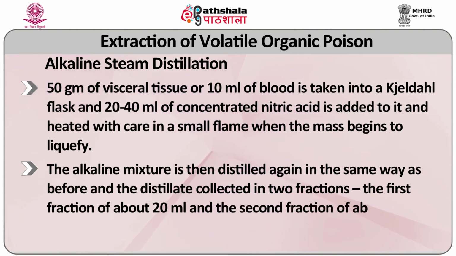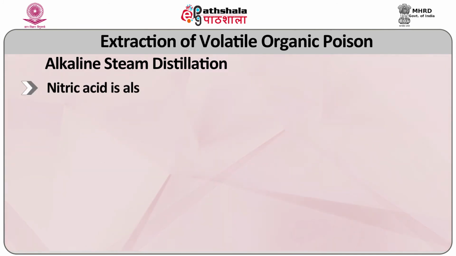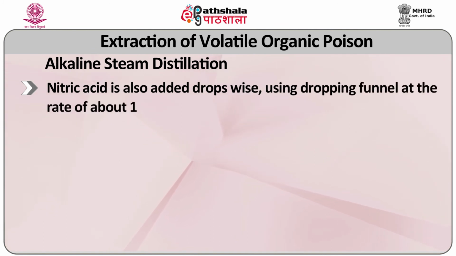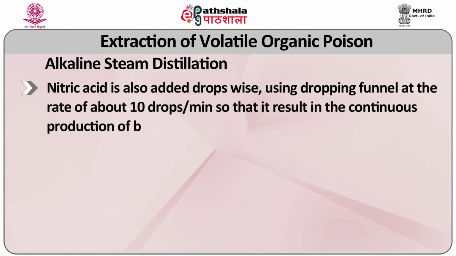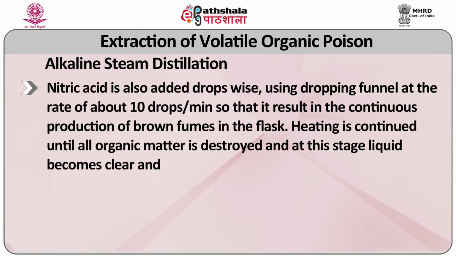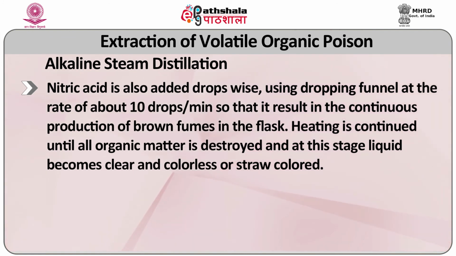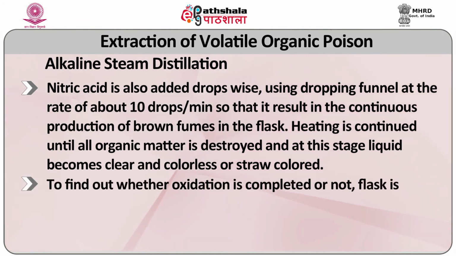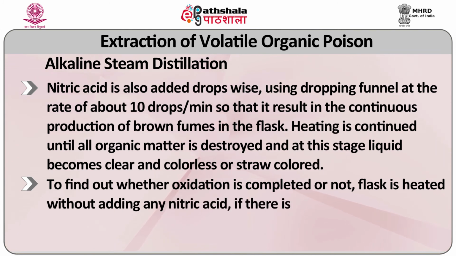At this stage, about 20 to 30 ml of concentrated sulfuric acid is added and the flask is heated over a wire gauze, and concentrated nitric acid is also added dropwise using a dropping funnel at the rate of about 10 drops per minute so that it results in the continuous production of brown fumes in the flask. Heating is continued until all the organic matter is destroyed and at this stage the liquid becomes clear and colorless or straw colored.